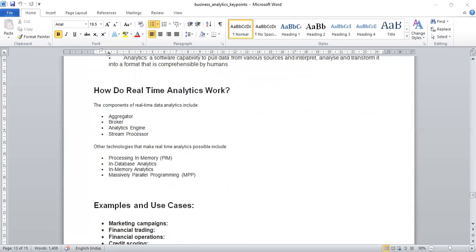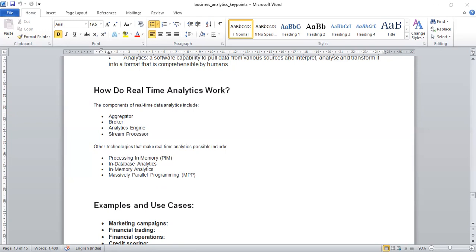The aggregator compiles real-time streaming data analytics from many different data sources. And the broker, what is it? It makes data in real time available for use.